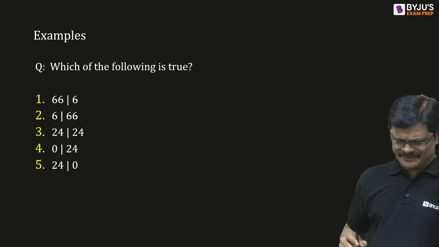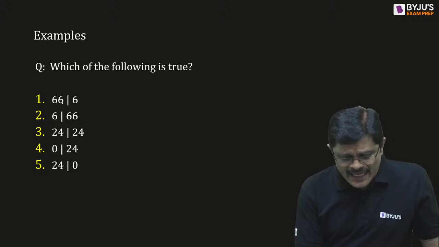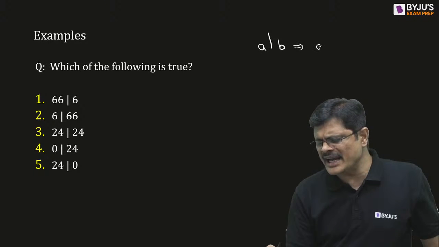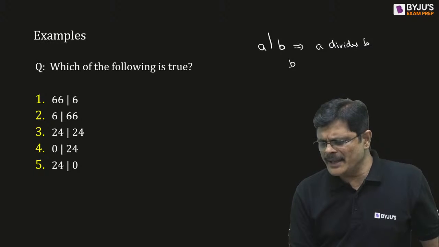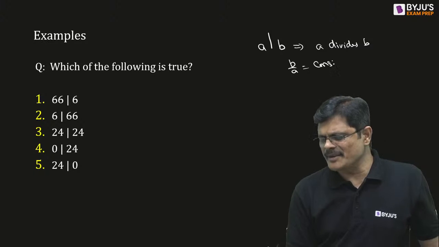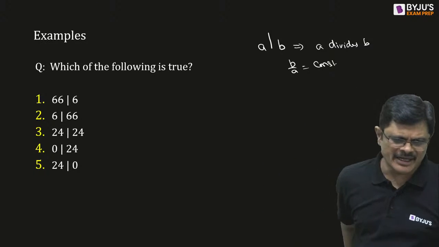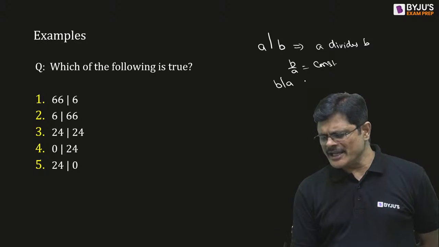So please tell me which of the following is true. When you say A pipe B, the meaning is A divides B. That is, B by A should be a constant. When you divide B by A, you should get an integer answer. That is the meaning. Or if you say B pipe A, it means B divides A.